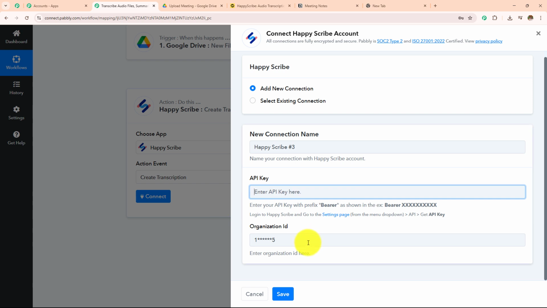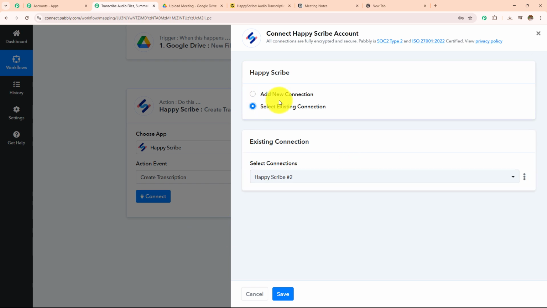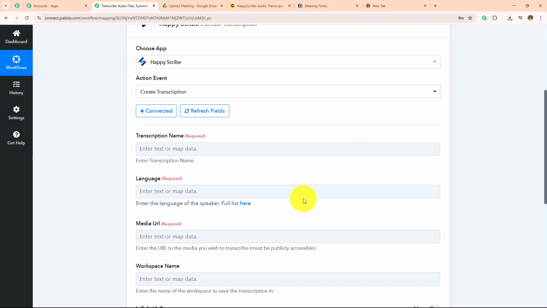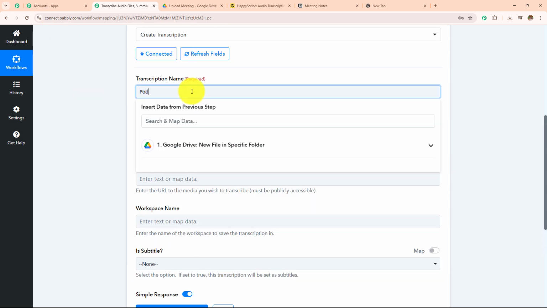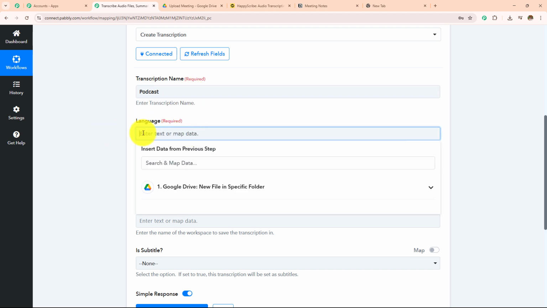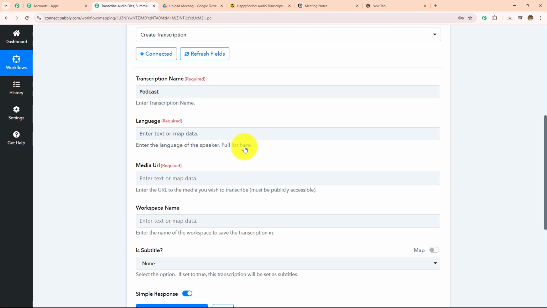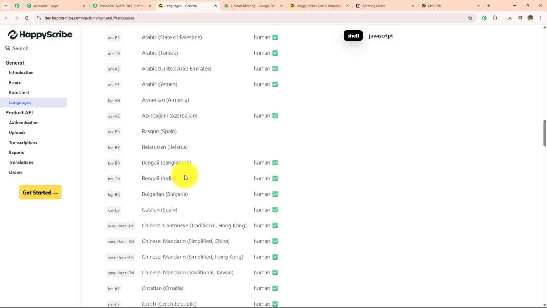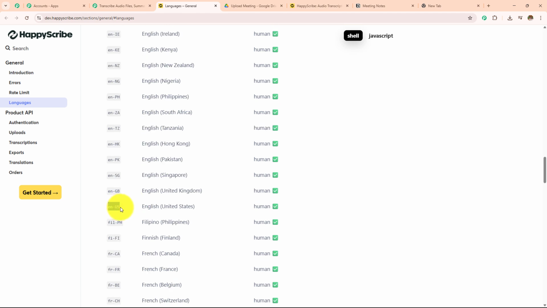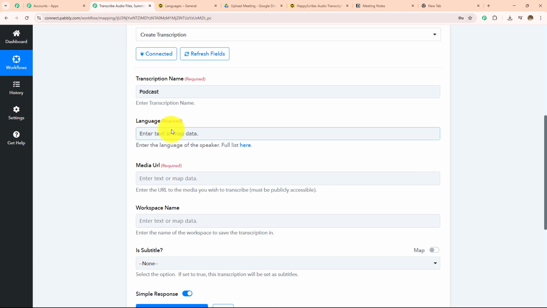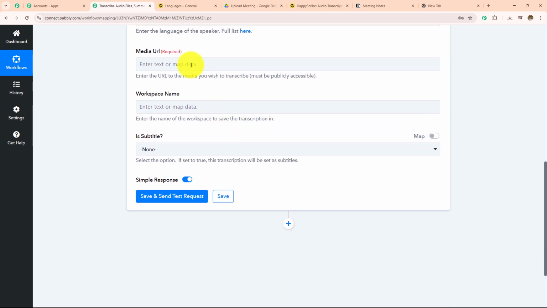Now over here I have already built an existing connection. I'll go with that and then click on save. Here Happy Scribe is connected with Pabbly Connect, and now I have to enter the transcription name and the rest of the details. So let's suppose I want to give this the name as podcast, and then I'm going to select the language. Over here it is written that I can view the list, so I'm going to click on the hyperlink, and I want to select the English US. So I'm simply going to copy and paste that over here, and then I have to enter the media URL.